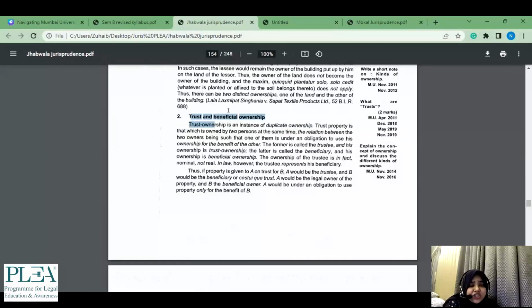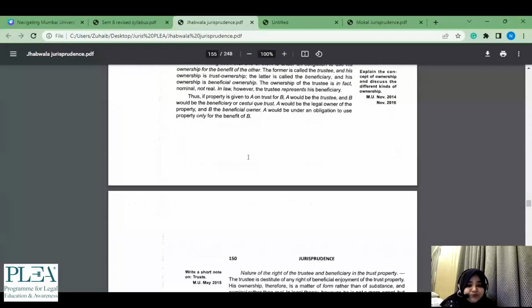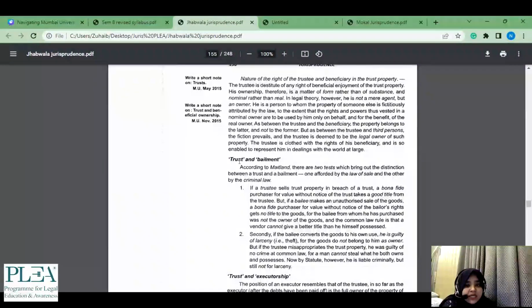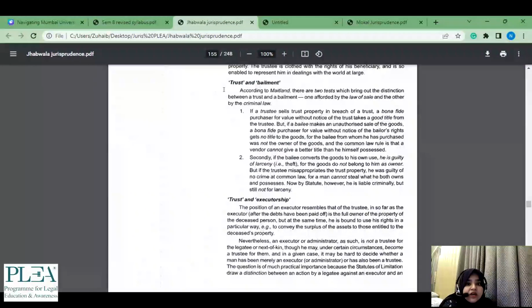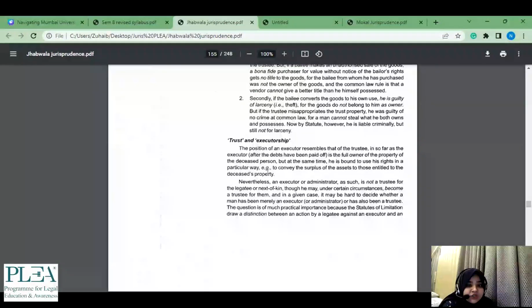Maybe the question would have been something else, but at least you would know that we are talking about trust and beneficial ownership, right? So then you went through this again. This is important, trust and bailment. If you remember the definition of anybody who's given it, good. Otherwise, it is always better to just stick to your understanding rather than giving a wrong definition.